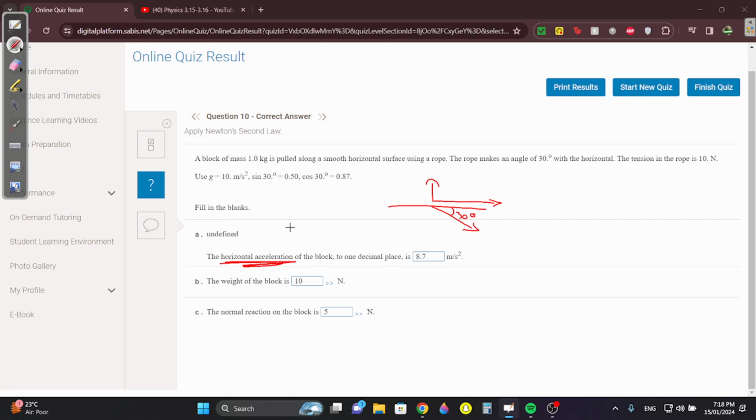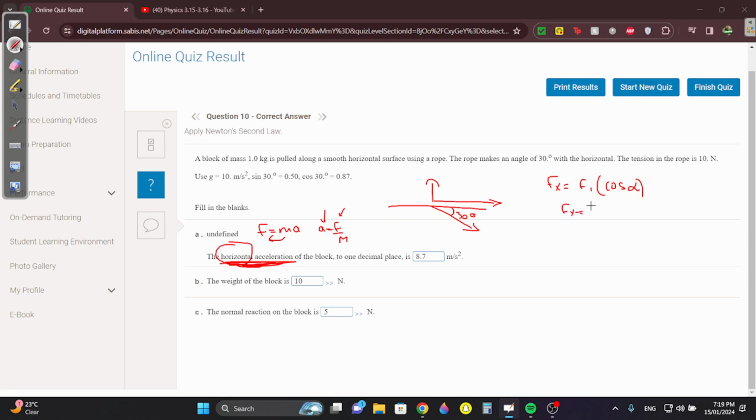The horizontal acceleration. Acceleration, F equals ma, so the acceleration is F over m, because you take mass to the other side. In order to find the acceleration, we need the force. In this case we need the horizontal force. How do we find the horizontal force, Fx? It's always the force times cosine of the angle.